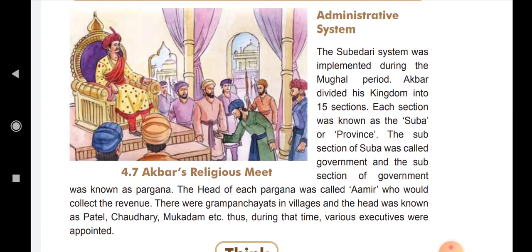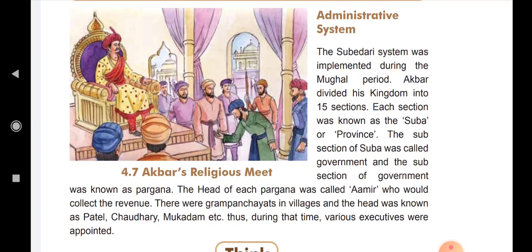Now, administrative system of the Mughal Empire. How was the administrative system of the Mughal Empire? The Subedari system. Now the question is, what is Subedari? The kingdom was divided into various sections, and the sections were given to a Suba for better administration. That is called the Subedari system. The Subedari system was implemented during the Mughal period.